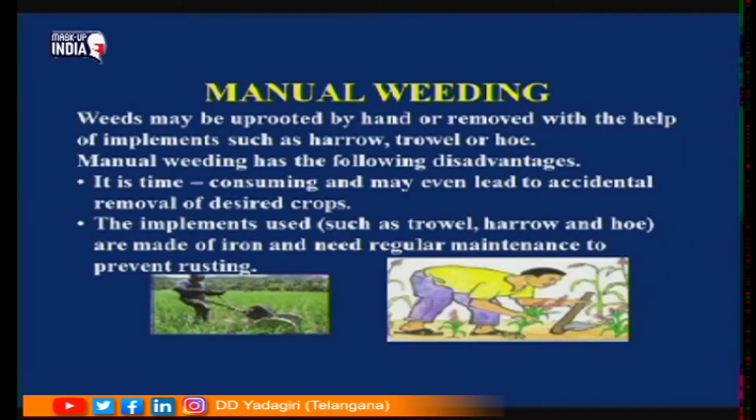Mechanical method is nothing but manual weeding. Manual weeding means removing with the help of hand or with the help of some instruments such as harrow, hoe, etc. But sometimes it has disadvantages also. What are the disadvantages? It takes more time, and sometimes accidentally you will be removing the crop plant also.